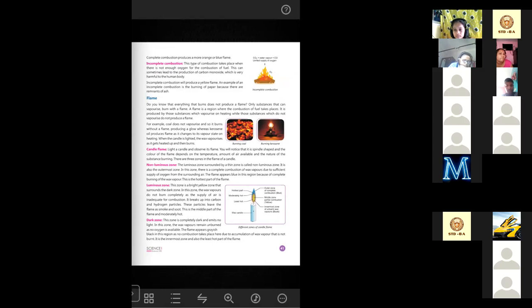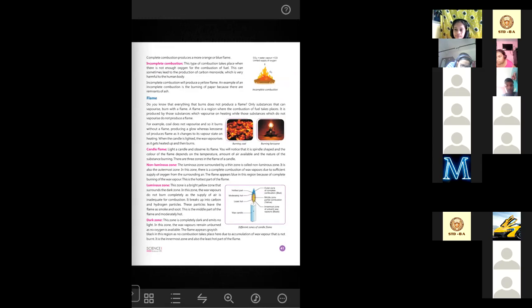Only substances that can vaporize burn with a flame. A flame is a region where the combustion of fuel takes place. It is produced by those substances which vaporize on heating, while those substances which do not vaporize do not produce a flame. So burning doesn't mean the production of flame.